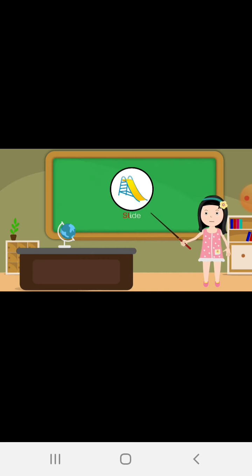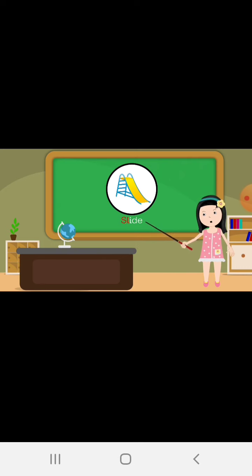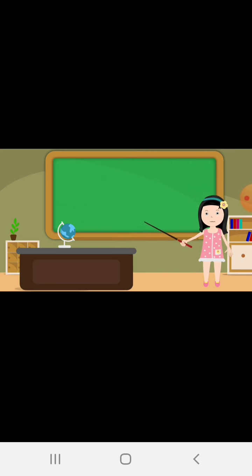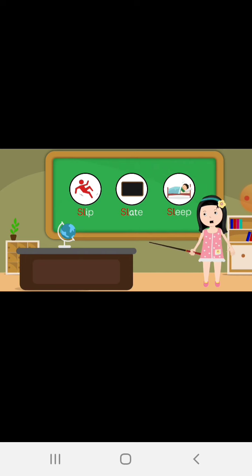Look at the board. This is a slide. Slide has the sound of sl. Sl, sl, slide. Here are some more words that have the sound of sl. Sl, slip. Sl, slate. Sl, sleep.